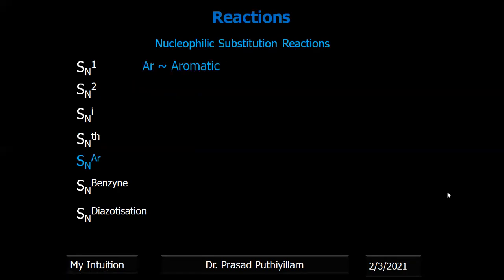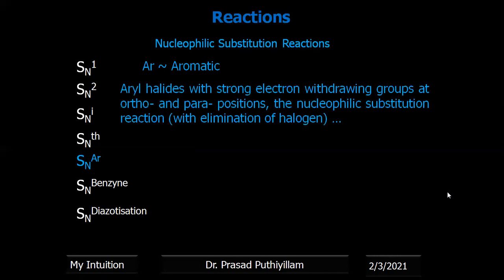Next one is substitution nucleophilic aromatic, mainly for aryl halides with strong electron withdrawing groups at ortho and para positions. The nucleophilic substitution reaction takes place with the removal of the halogen. The halogen will be replaced, not the other groups present, which act as strong electron withdrawing groups. So it is only the halogens with ortho and para electron withdrawing groups that are substituted. Here is an example, a bromotrinitrobenzene molecule, where a halogen is present which can be removed, and at both the ortho position and para position we have the NO2 group, which is a strong electron withdrawing group.